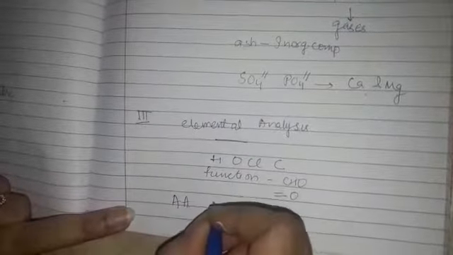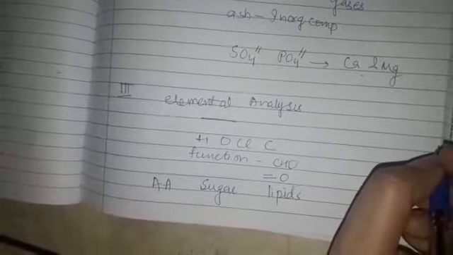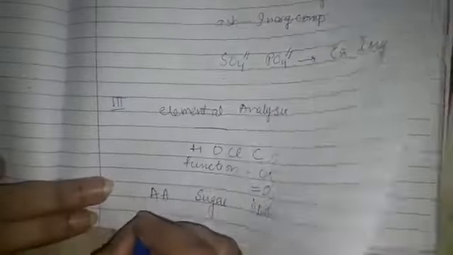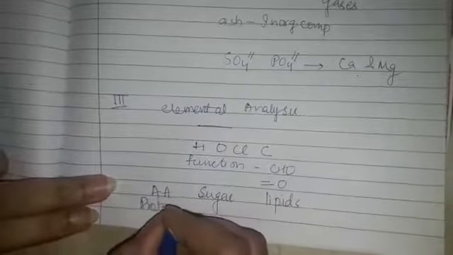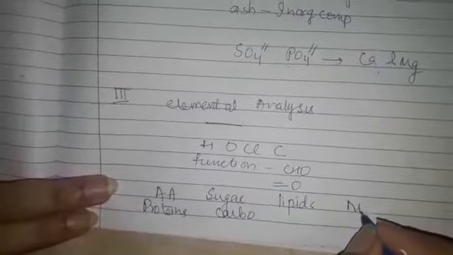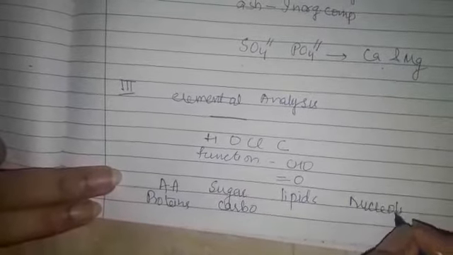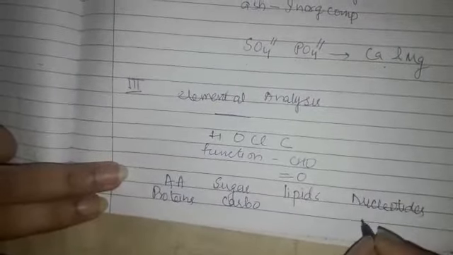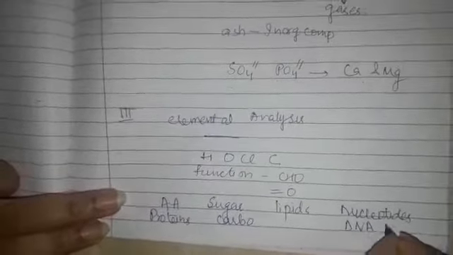But from the biological point of view, we can classify these biomolecules as amino acids, simple sugars, lipids, nucleosides and nucleotides, and this is all we are going to discuss in this chapter, that is proteins and amino acids, sugars and carbohydrates, lipids, nucleosides, nucleotides and the nucleic acids, that is DNA and RNA. These are the structures which we are going to elaborate in this chapter.